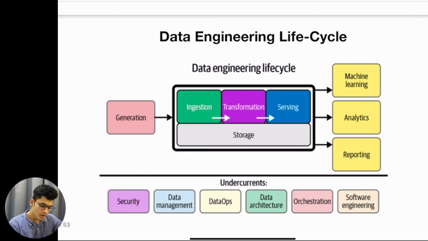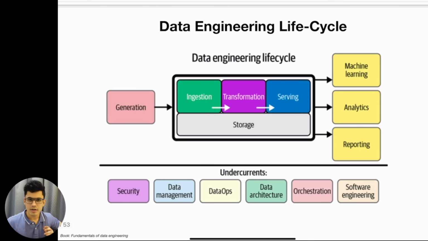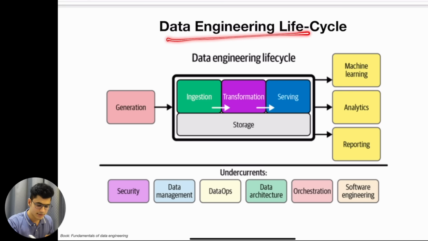Now all of these things that we do, there is a proper approach to it. You can't directly get the data from one source and directly push it to the data science person. There has to be a step by step approach that is designed properly so that the entire pipeline that you generate has some purpose to serve. And this is what we will understand. This is what we call the data engineering life cycle.